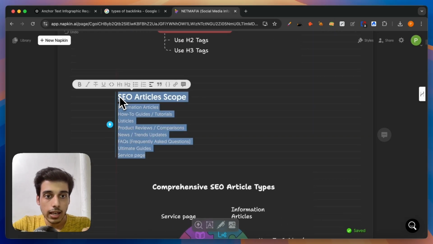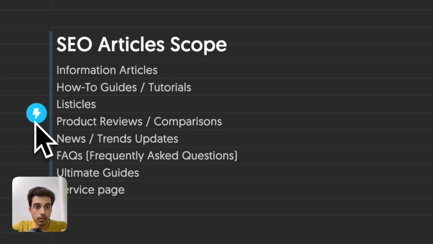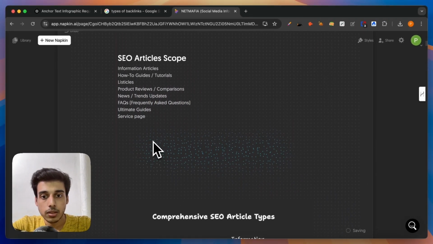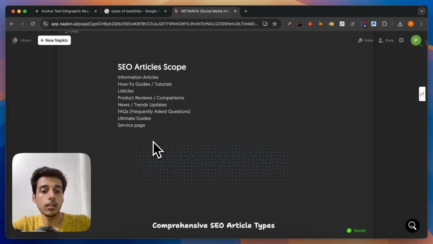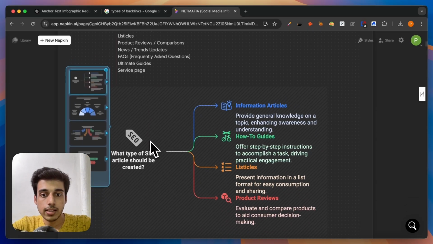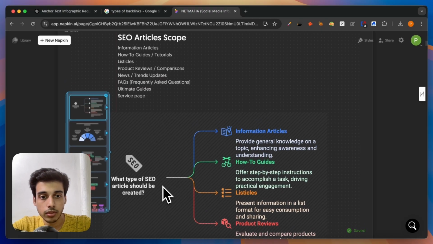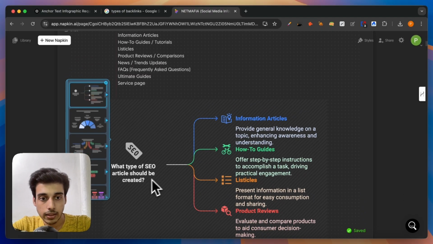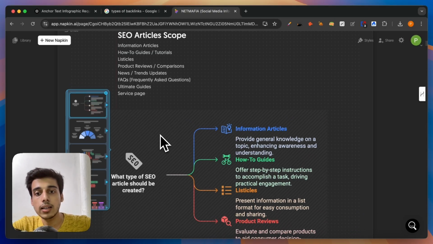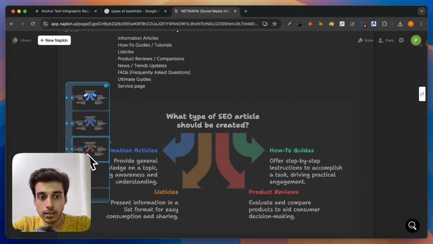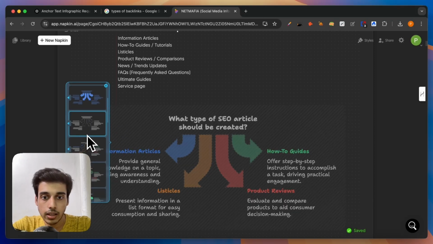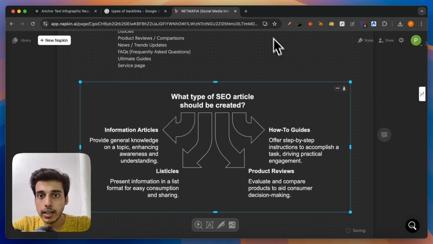All you need to do is drag and select this, and click on this lightning button. Once you do, it will take some time to generate and use its own predefined set of templates and design styles that Napkin AI has fed into it. Then you can choose from those different predefined templates. For example, over here, this is a new template that they have incorporated. The text is all about different types of SEO articles that can be created, and this looks really good. I could even change it to something like this, or change the color style, the shading, and so on.